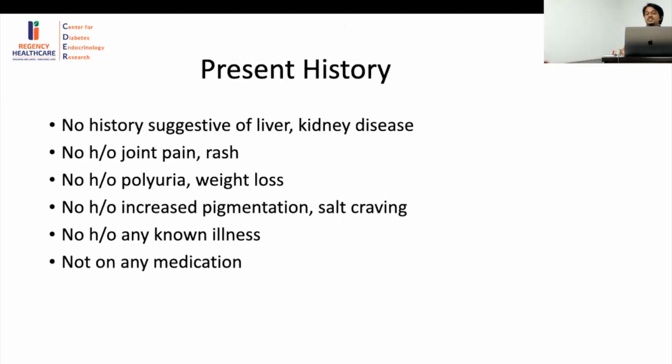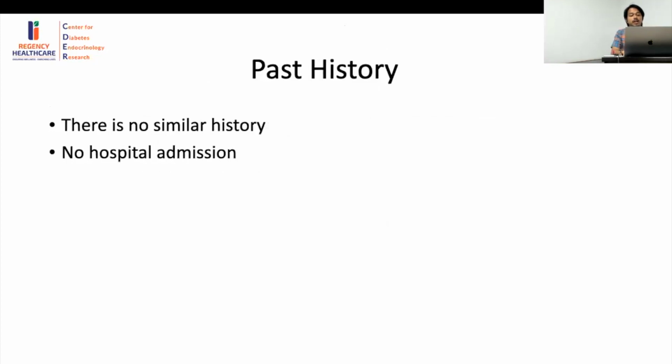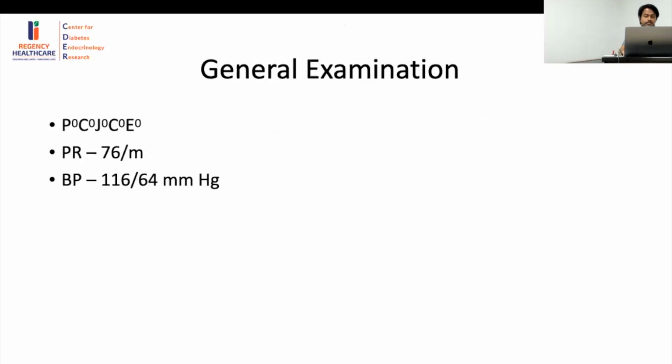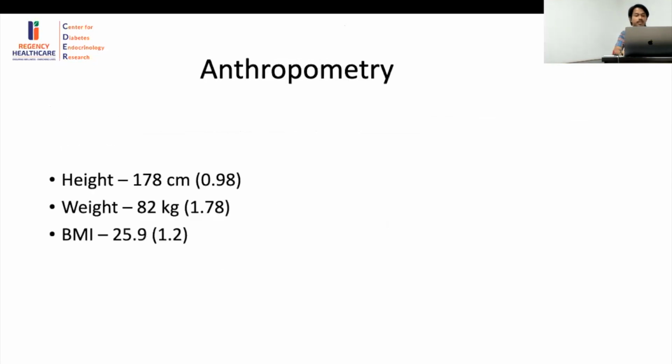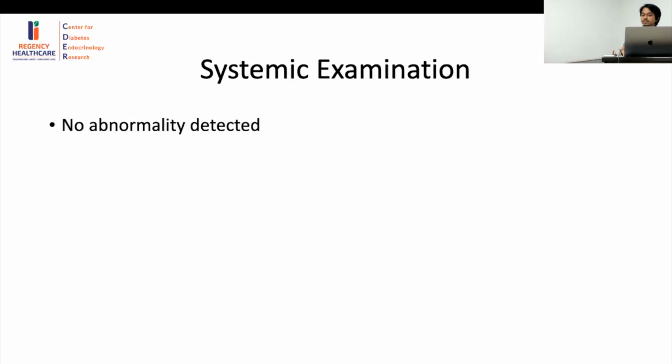There was no history suggestive of any liver or kidney disease, no history of joint pain or rash, no history of polyuria or weight loss, no history of increased pigmentation, salt craving, no history of any known illness, not on any medication. Coming to the past history, there was no similar history and there was no history of any hospital admission. On general examination, all his vitals were normal and there was no pallor, cyanosis, jaundice, clubbing or edema. Coming to the anthropometry, his BMI was slightly on the higher side and the rest were all normal. On systemic examination also, no abnormality was detected.